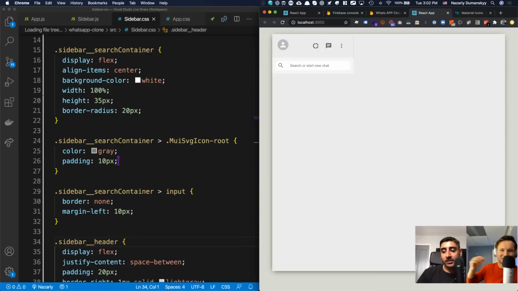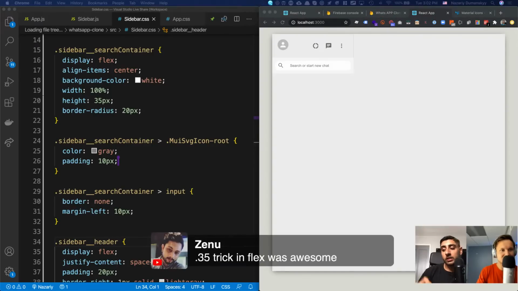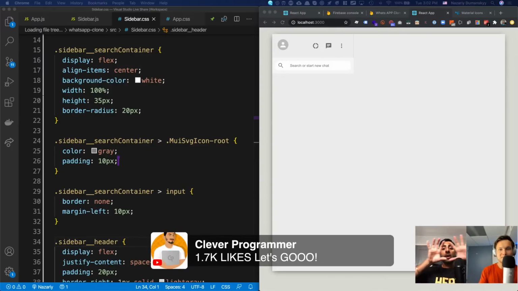Zainu says the 0.35 trick in Flex was awesome. Yeah, we're going to show you when you combine that with the 65% for the chat, you get a perfectly responsive container. So it's really going to be some cool stuff coming up.